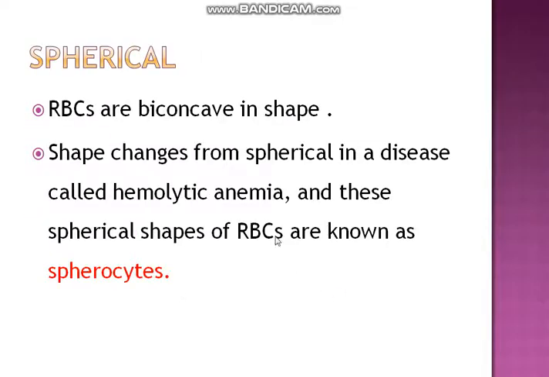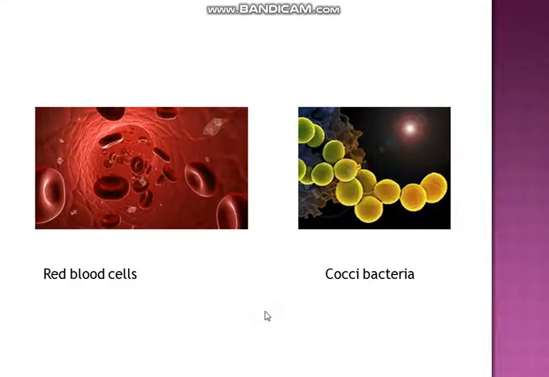Here, moving to the spherical shape. RBCs are biconcave in shape. The shape changes to spherical in a disease called hemolytic anemia, and these spherical RBCs are known as spherocytes. Based on spherical shape, an example is the red blood cell.